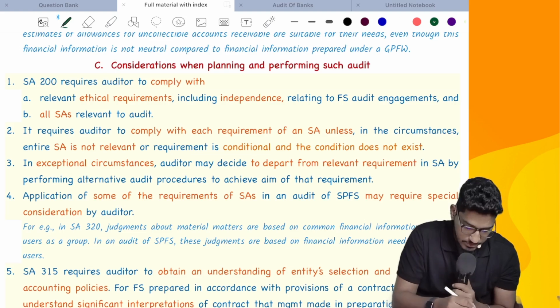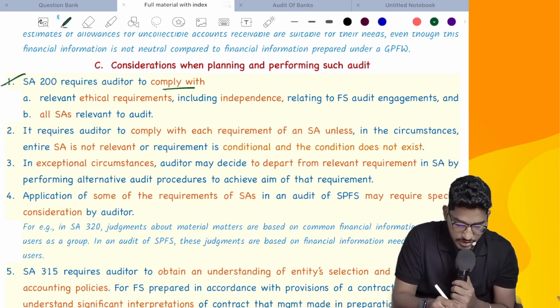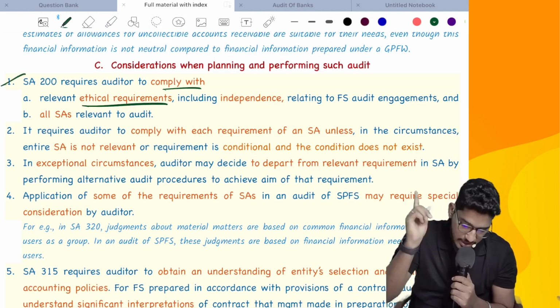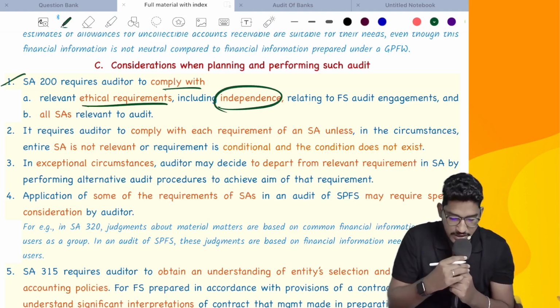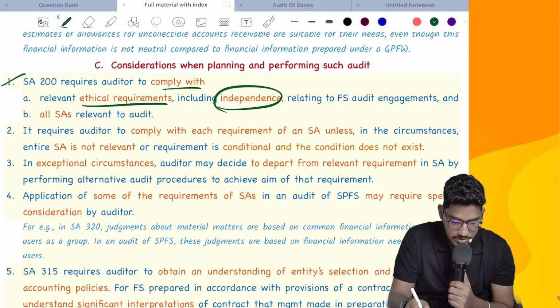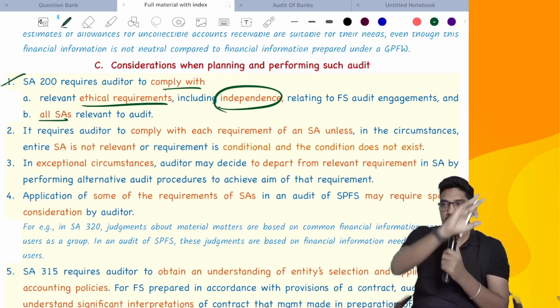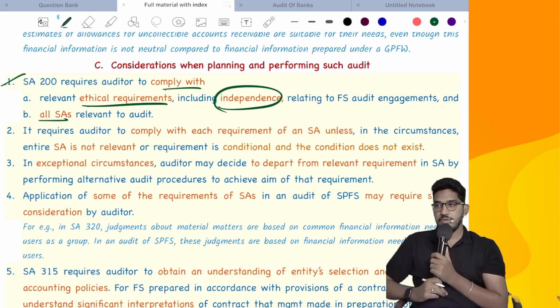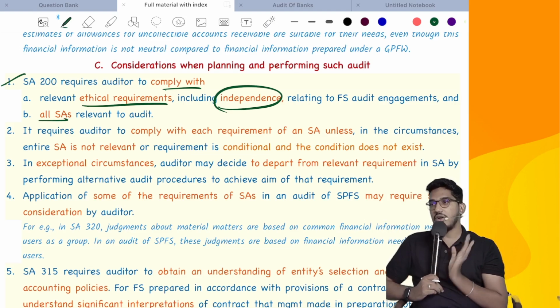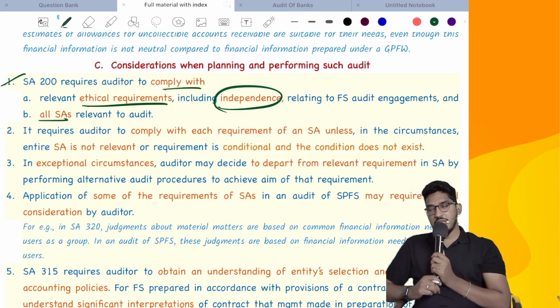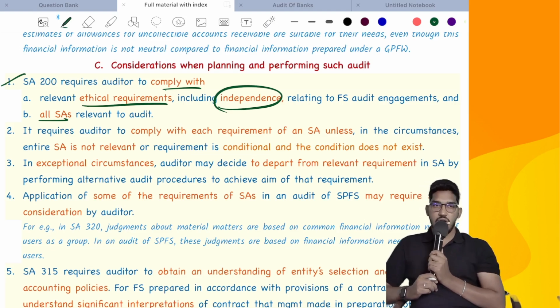Number one, as you have been told, SA 200 requires the auditor to comply with all relevant ethical requirements, including independence, relating to the financial statements audit engagement. And you have to comply with all standards on audit, unless that standard is not relevant for you. You need to comply with all the standards on audit while doing an audit of special purpose financial statements, unless that standard is not relevant for you.